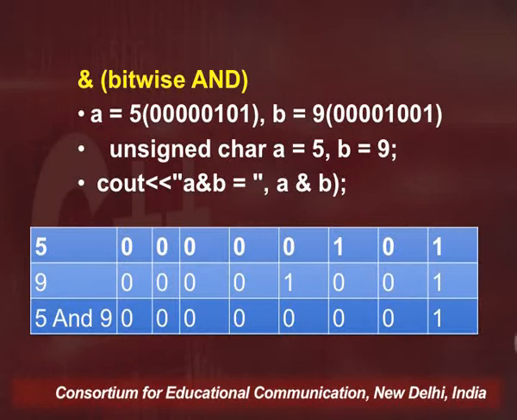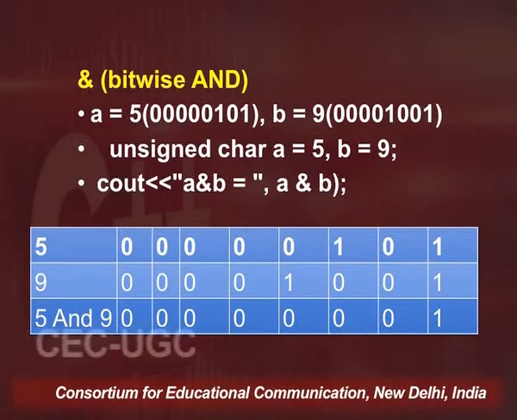Now if I am saying 5 & 9, what will happen? This is going to take all the bits in which both places have 1, for example the least significant bit, which is the rightmost bit. So if I take the answer of 5 & 9, it will be 1 in the last place, then it will have 0, then 1, and then all zeros here.